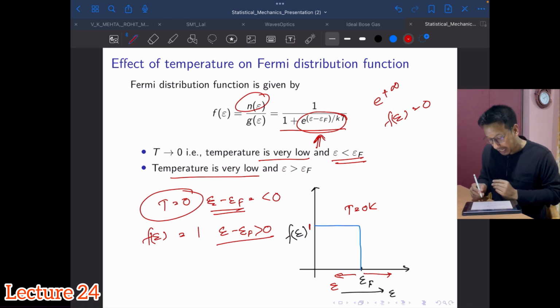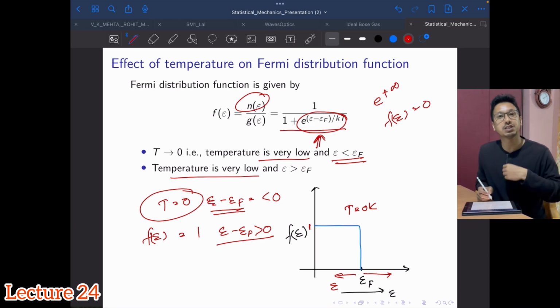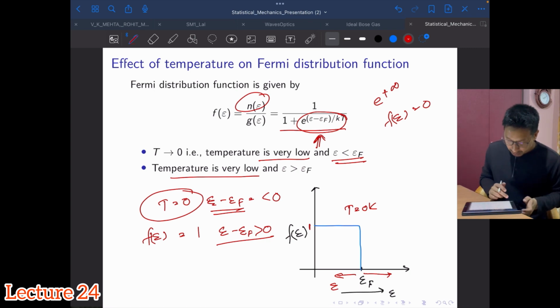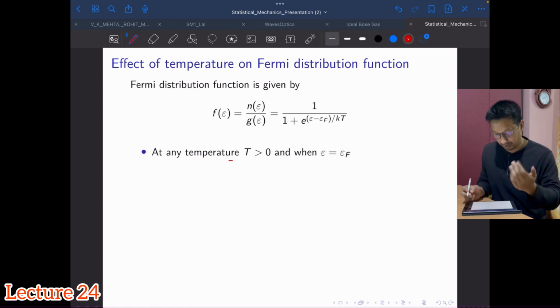Whereas the energy levels above the Fermi energy are all empty, because the distribution function, which gives the probability of occupancy of the quantum state, is 0. That's what we discussed while talking about the Fermi energy. Now let's talk about temperatures greater than 0.